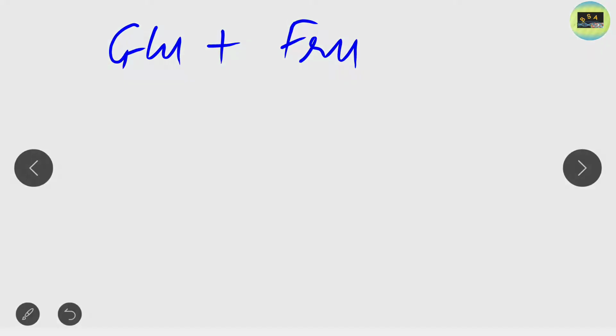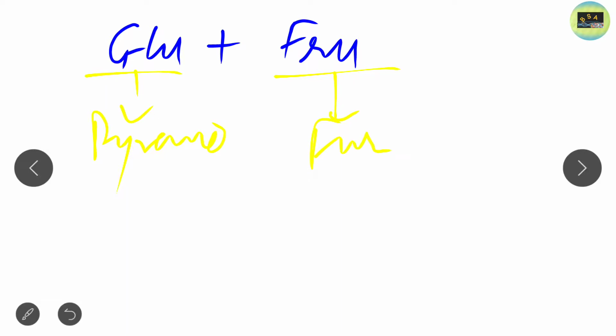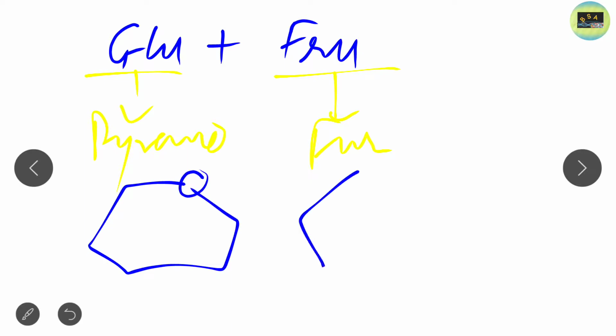Remember, sucrose is somewhat different from maltose and lactose. Why? Because we know that sucrose is formed by the combination of glucose plus fructose, and we all know that glucose has a pyranose structure and fructose has a furanose structure. This is a pyranose ring, and this is the furanose ring. So the structure of sucrose will be formed somewhat differently from that of maltose and lactose.